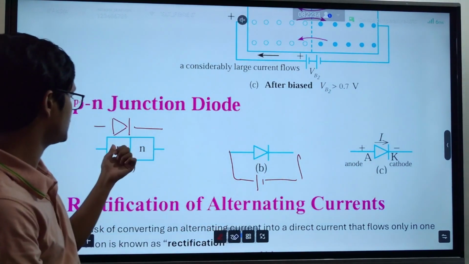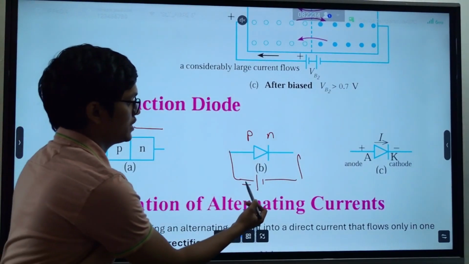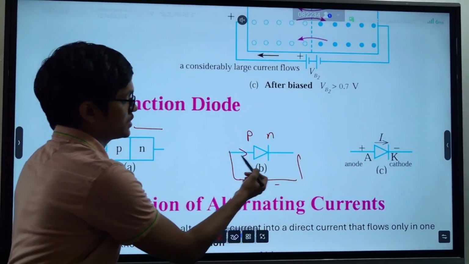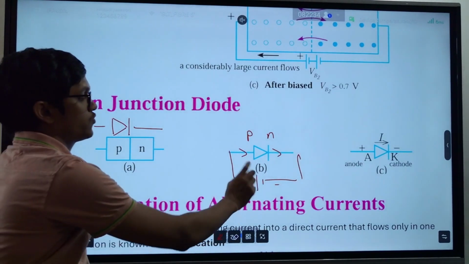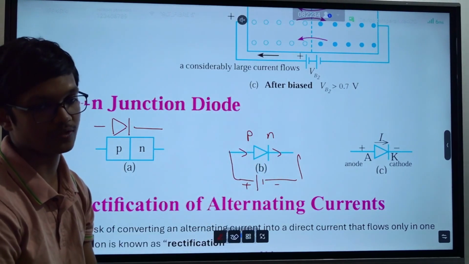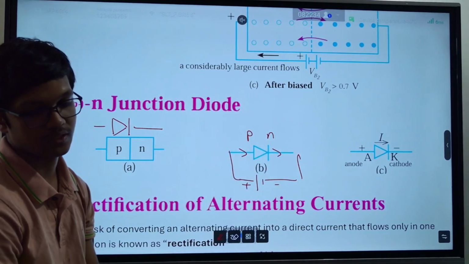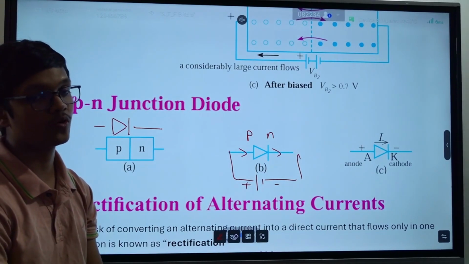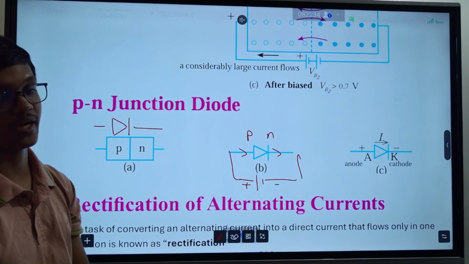So if you connect a battery like this, such that this is the P side, this is the N side, and the P side is connected to the plus terminal and the N side is connected to the minus terminal, then only current can flow through this circuit. If you flip the direction, no current will go through this PN junction diode. Clear? You won't find any current going through. That is the basic idea of a junction diode, used to make sure that current will go only in one direction in my circuit.